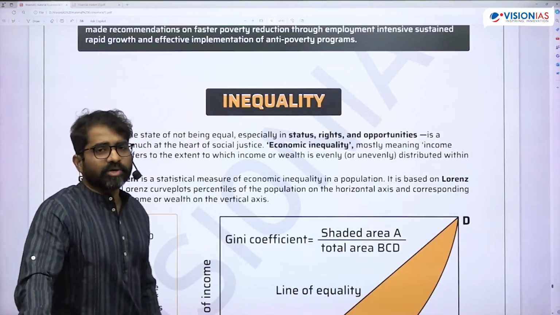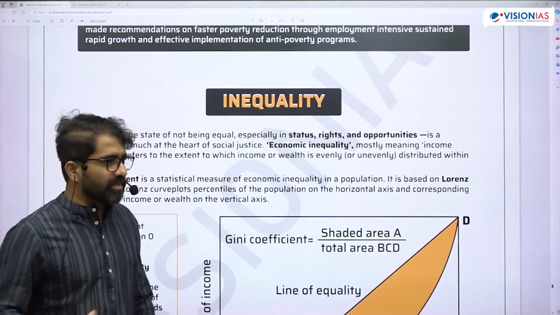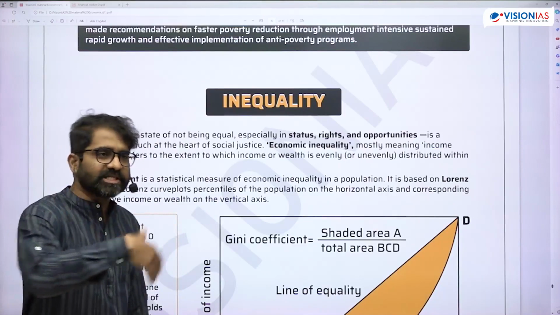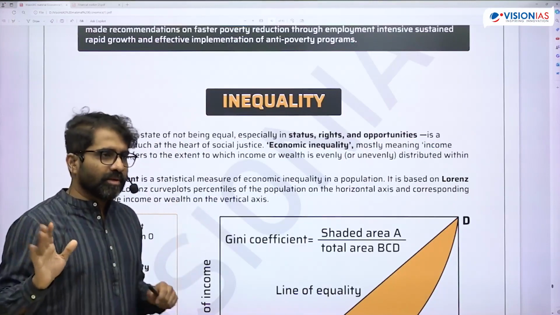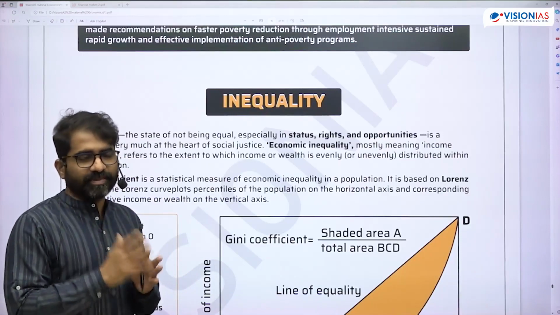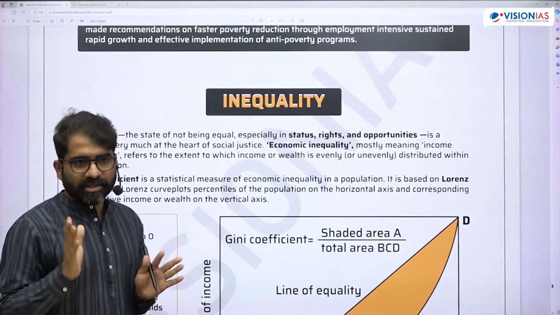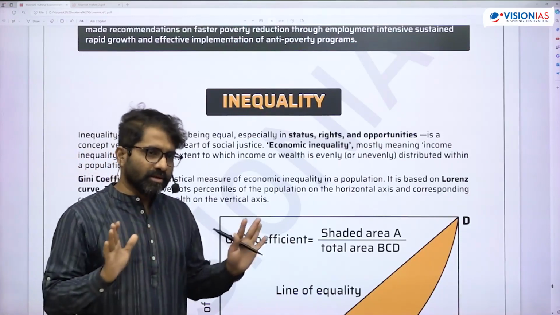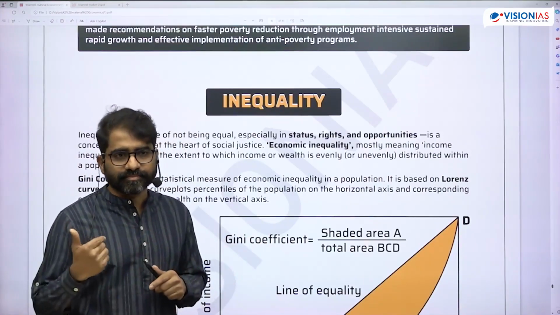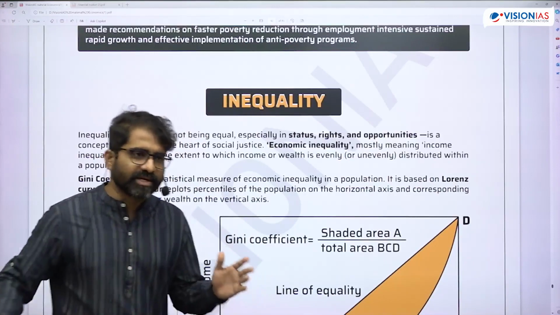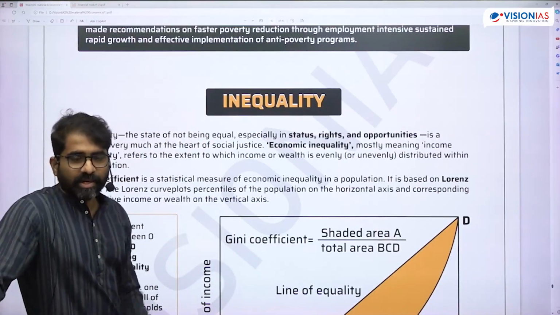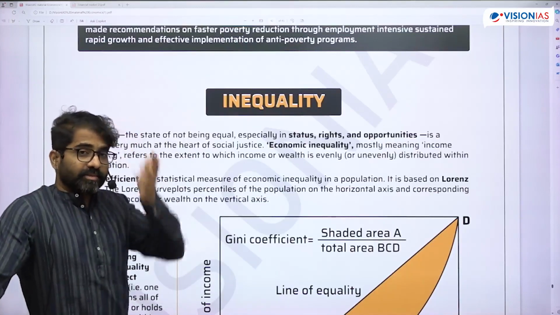So we're not going to talk about regional disparities, etc., vulnerable sections, what are the problems, gender issues, etc. All are also reasons for poverty, no doubt about it. But here we are only talking about inequality in the form of income, expenditure, or wealth. Income, expenditure, wealth, that's all. Okay, and wealth inequalities are always greater than income inequalities.